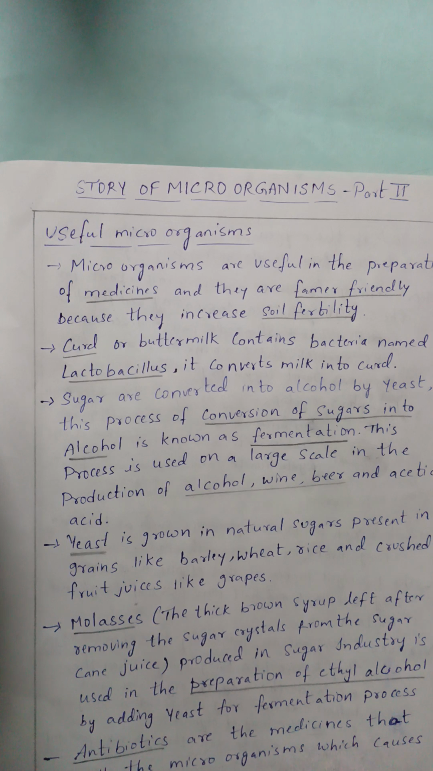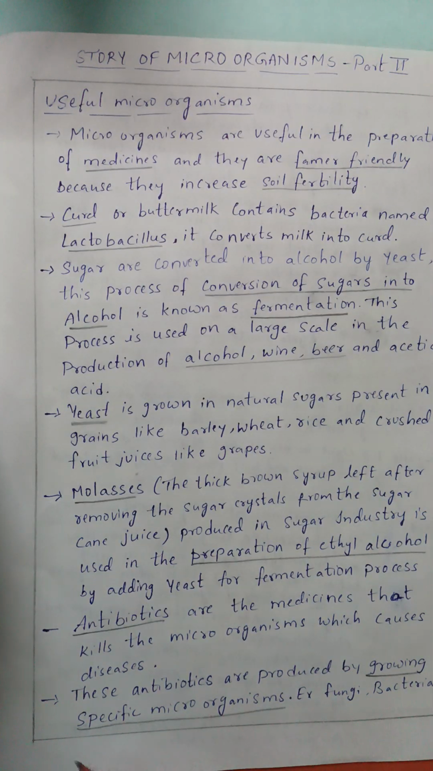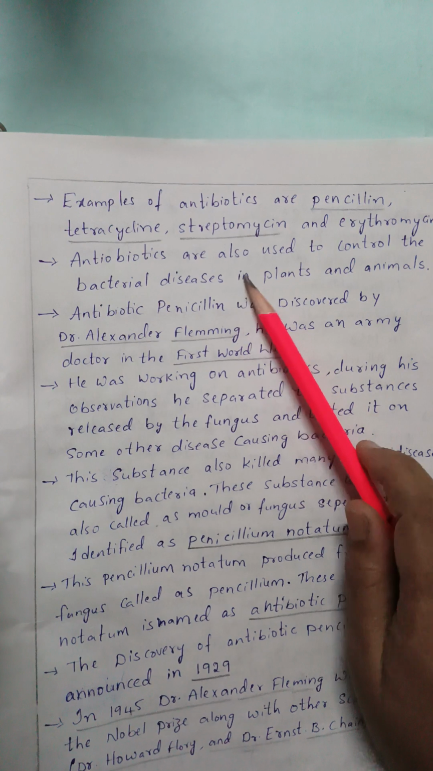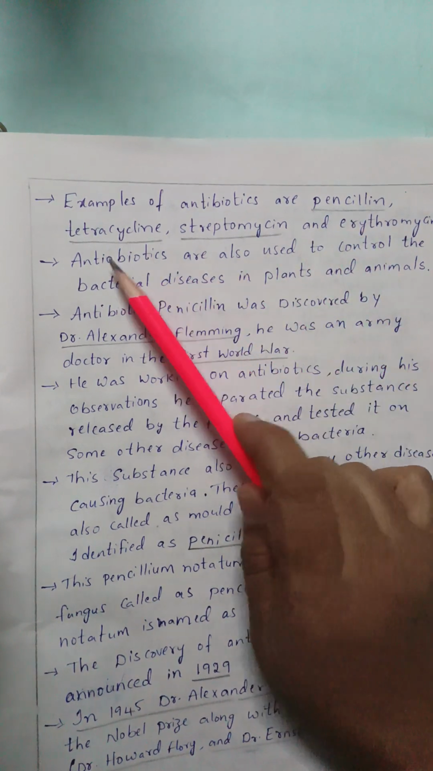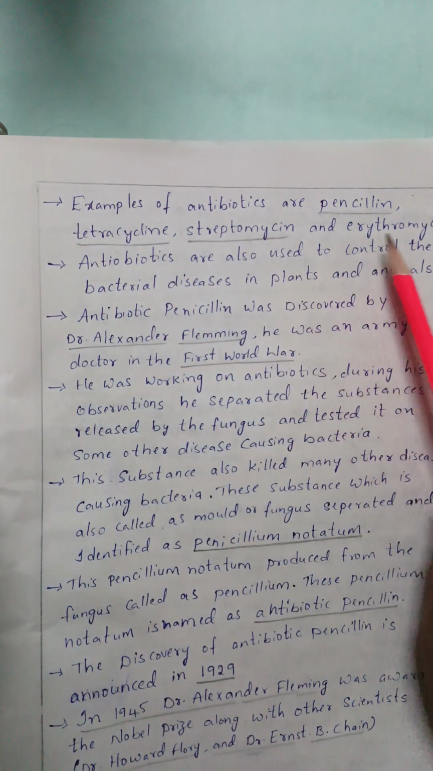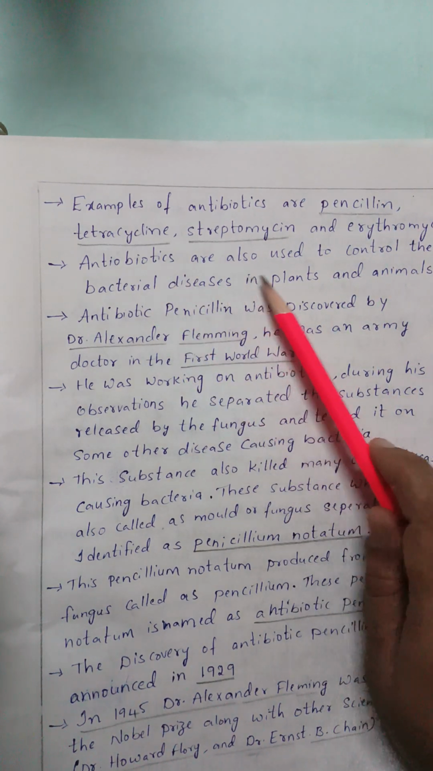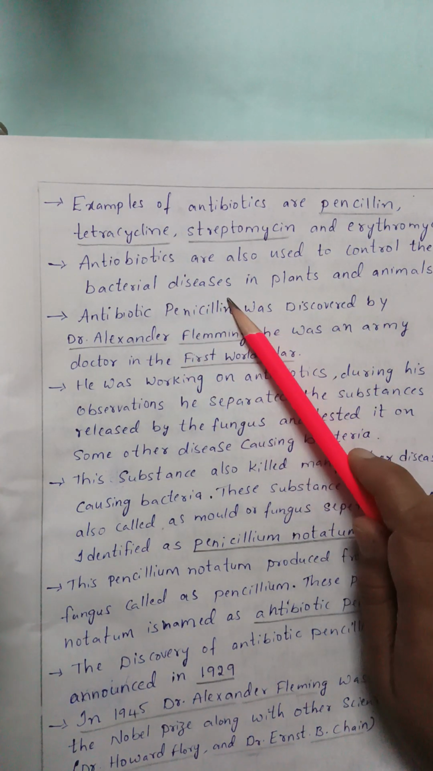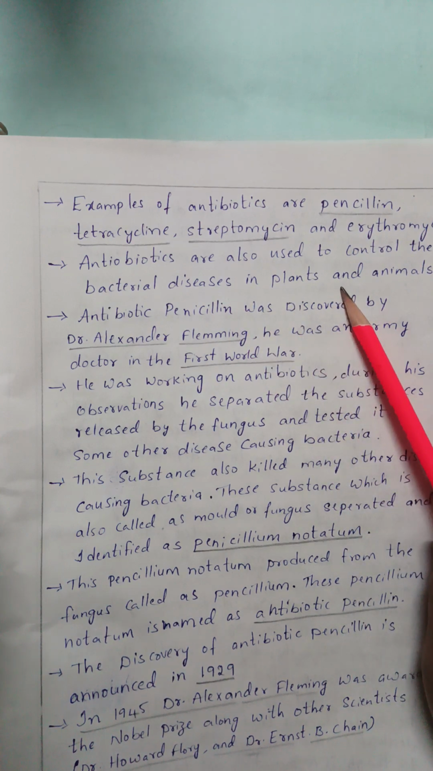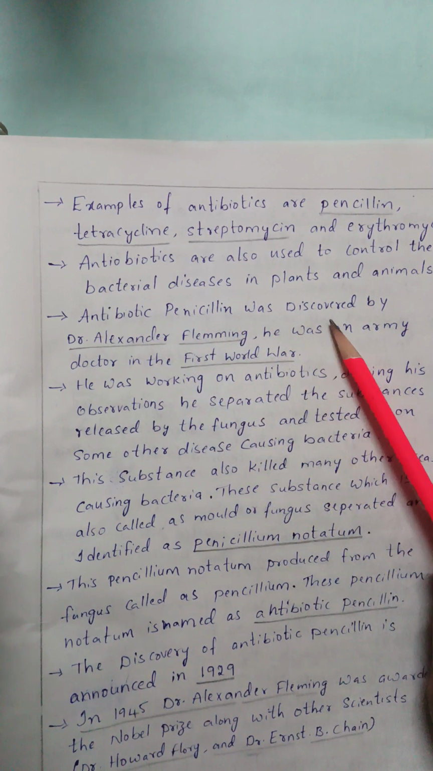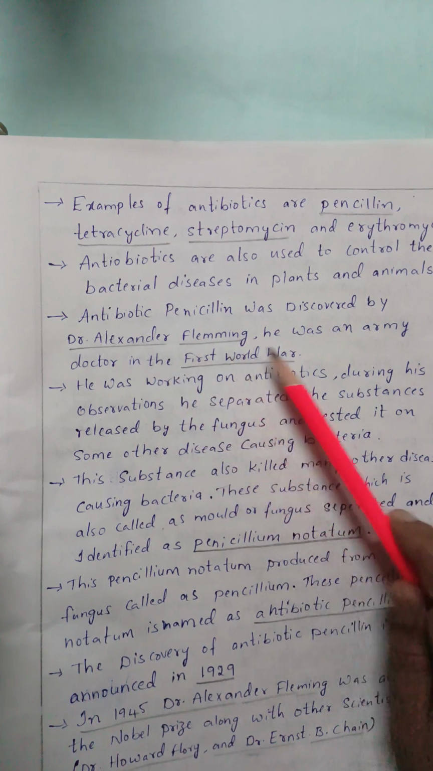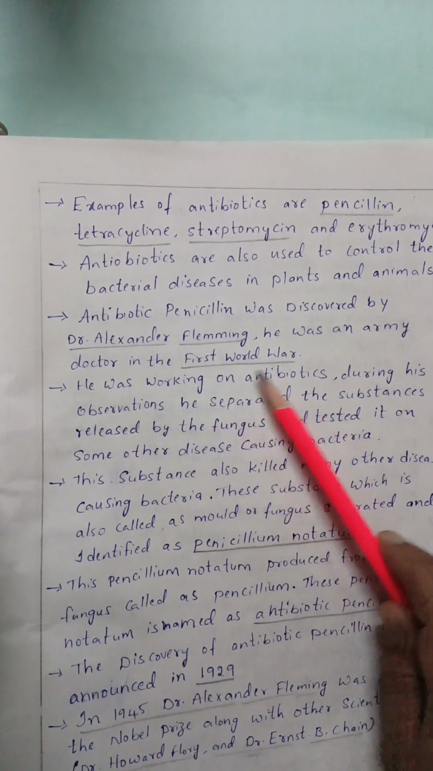Antibiotics are the medicines that kill some microorganisms which cause diseases. These antibiotics are produced by growing specific microorganisms, for example fungi, bacteria. Examples of antibiotics are penicillin, tetracycline, streptomycin and erythromycin. Antibiotics are also used to control the bacterial diseases in plants and animals. Antibiotic penicillin was discovered by Dr. Alexander Fleming. He was an army doctor in the First World War.